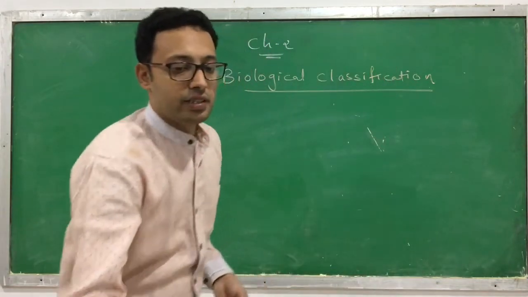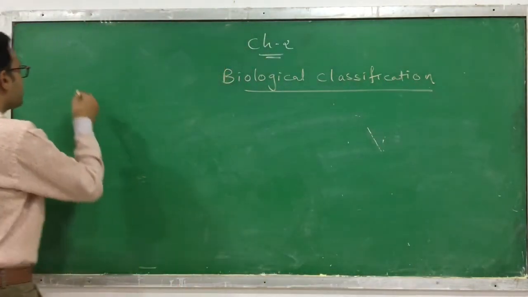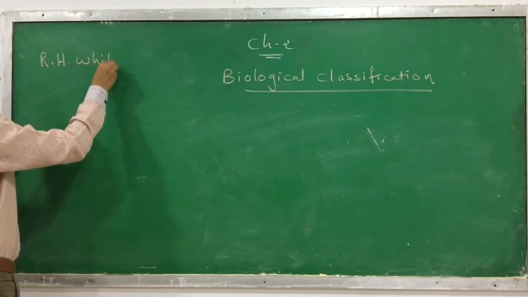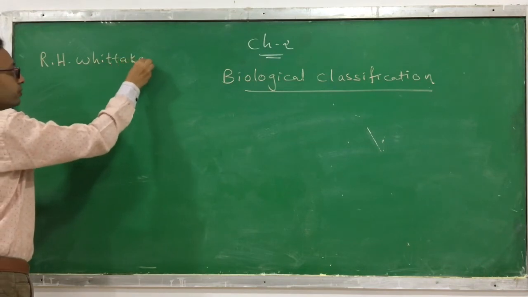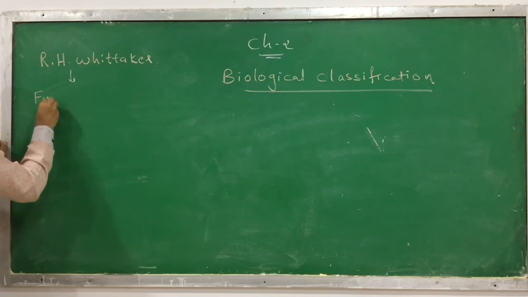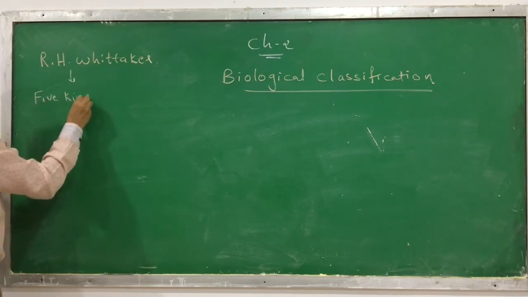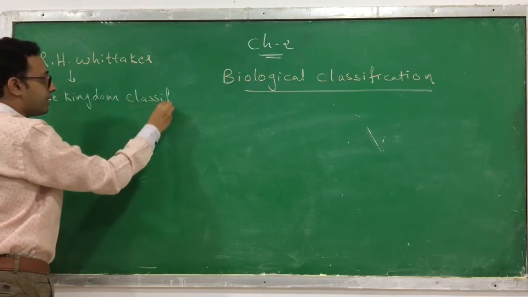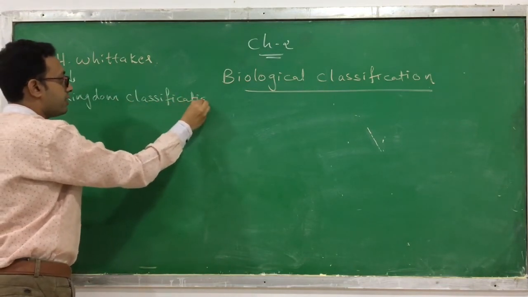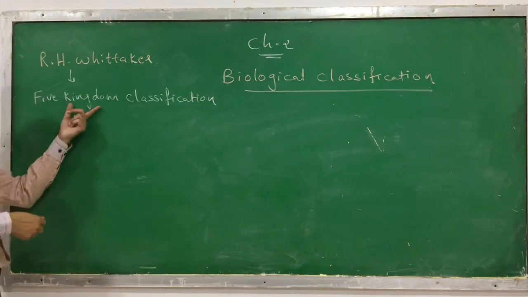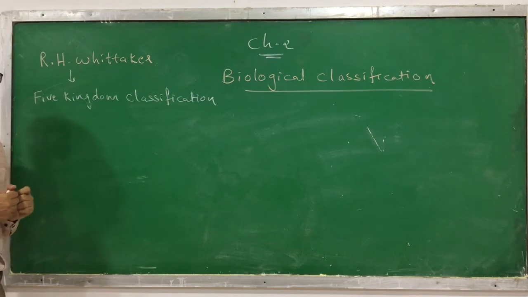This classification was done by a scientist called R. H. Whittaker. This is the name of the scientist who has developed it. He has given a 5-kingdom classification. According to this 5-kingdom classification, the living organisms are divided into how many kingdoms? 5 kingdoms. Okay, the living organisms are classified into 5 kingdoms. So this is called the 5-kingdom classification.